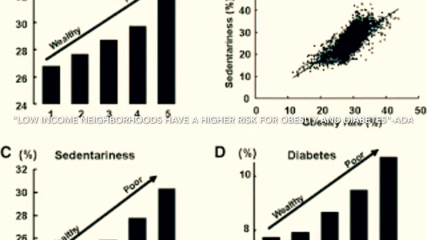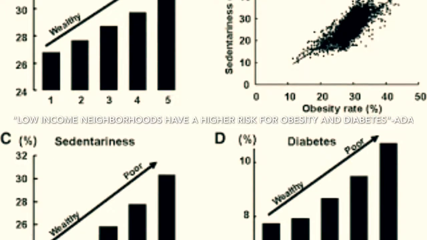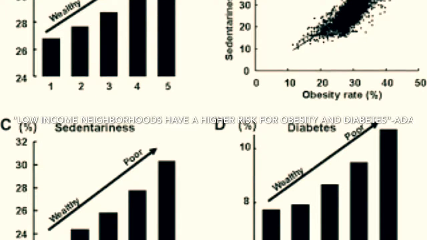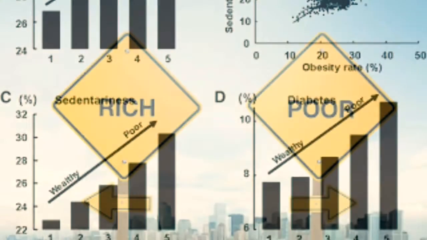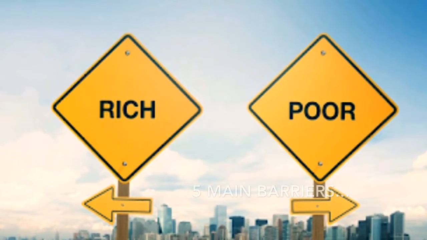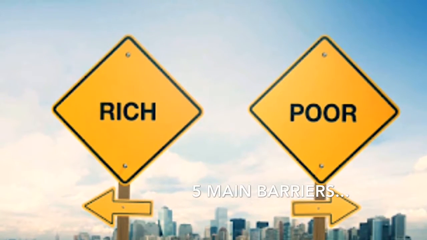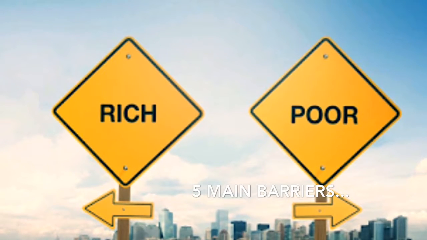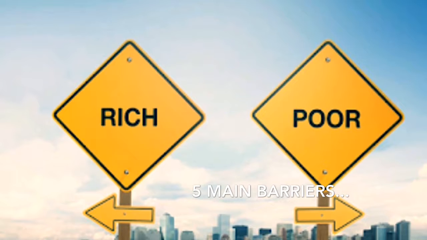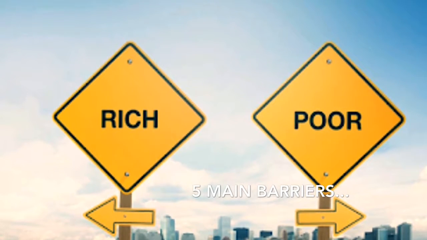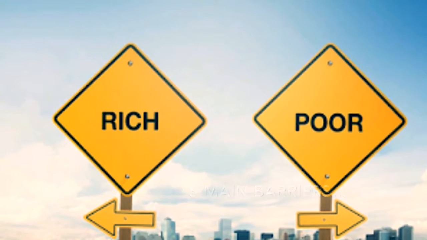A study by the American Diabetes Association found that those living in low-income neighborhoods had a higher risk for obesity and diabetes. The 5 socioeconomic barriers presented in this video are self-efficacy, food and nutrition, environmental barriers, lack of time, and physical health.